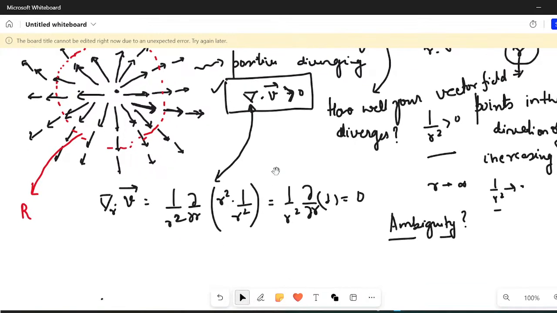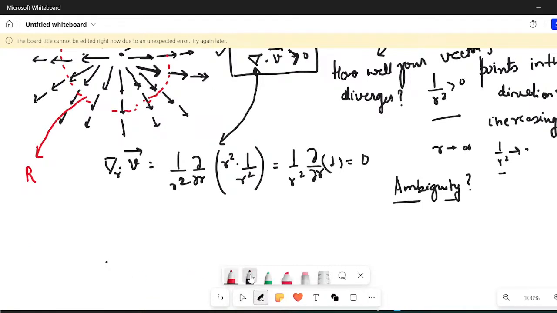If I want to find a volume integral del dot v vector d tau over this particular sphere, let us say S, what will I get? Over the volume of this particular sphere S, which has a volume V, if I want to find this particular integral, this would be 0.